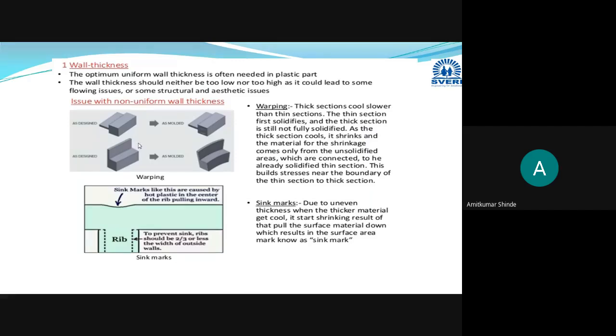Yeah, that is only explained in these diagrams. Here, all of this is related to the issues. There may be issues with non-uniform wall thickness.